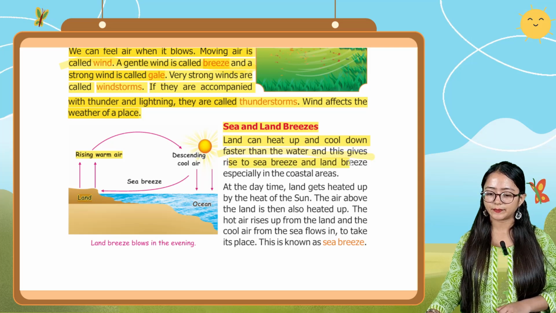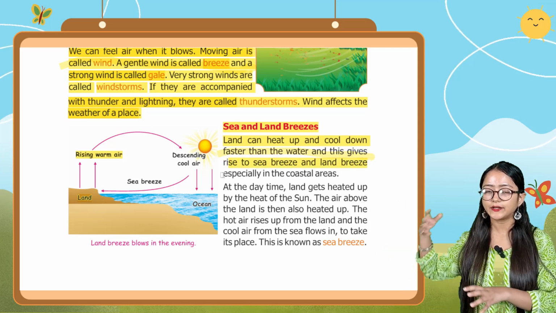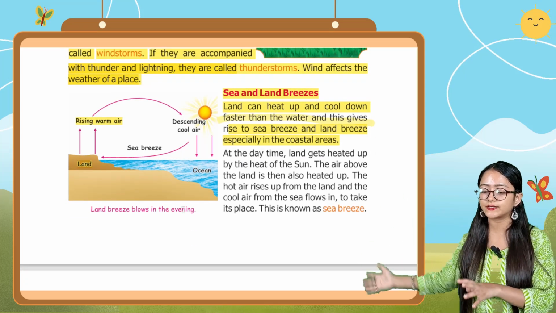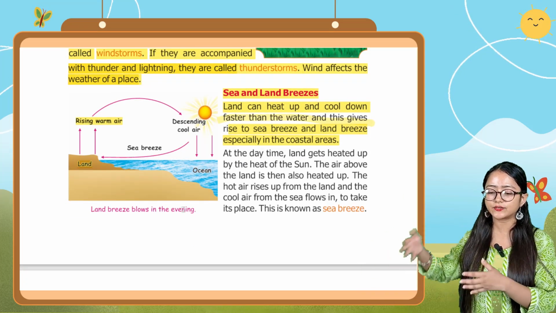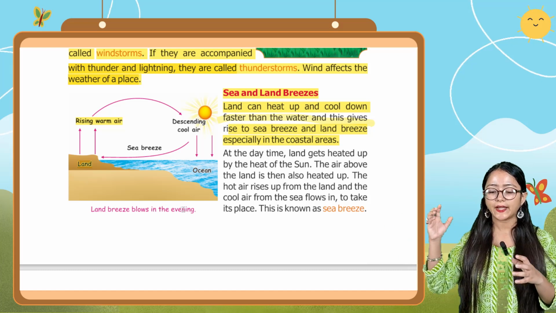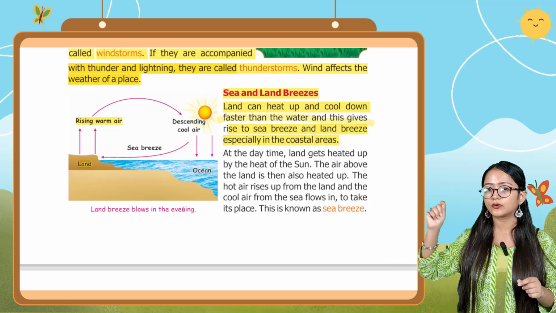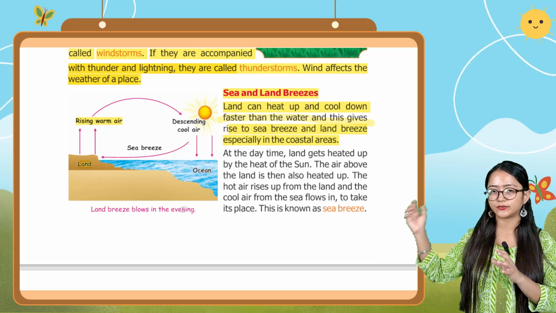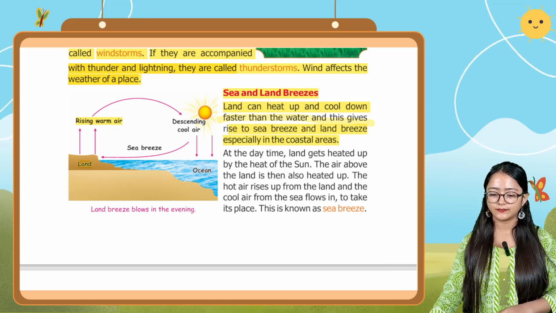Like on the South India side, you can feel that type of wind.